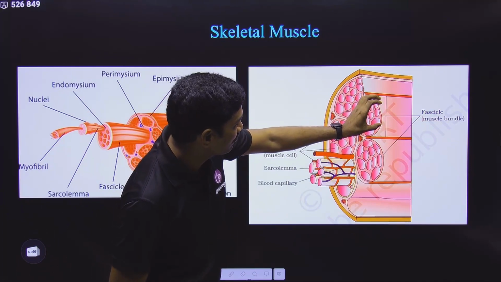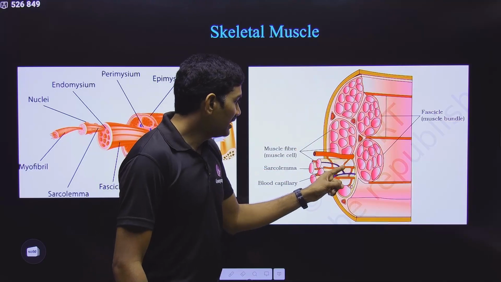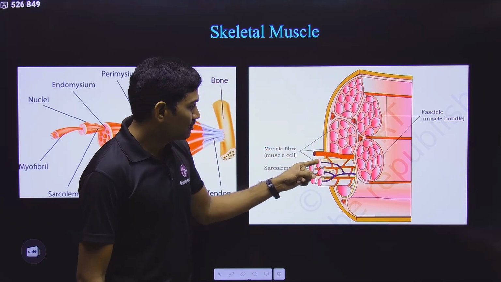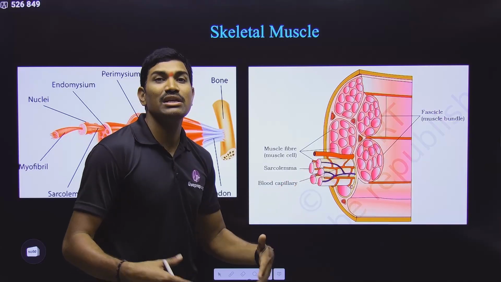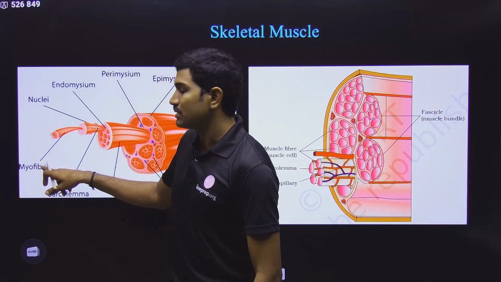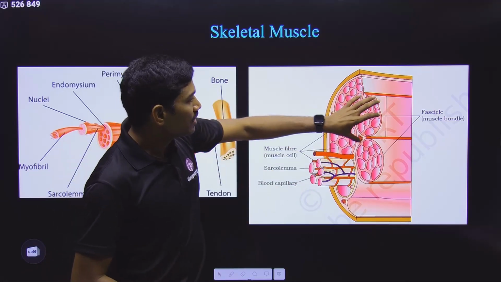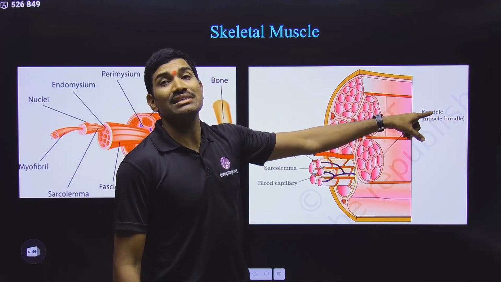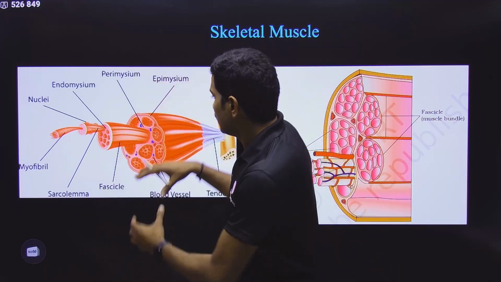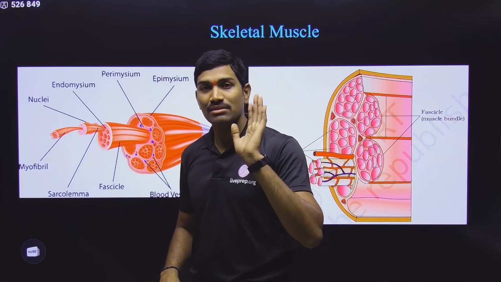This is called one fascicle, one fascicle, one fascicle. In each fascicle again, there are muscle fibers, muscle cells or myocytes. This is one cell, one cell, one cell. Likewise, many cells are present, and inside each cell again, myofibrils are present. Try to understand this particular diagram. These are the bundles, and bundles are called fascicles. Now many bundles group together, and entirely it is called one muscle tissue. Please understand this. Simply muscle.